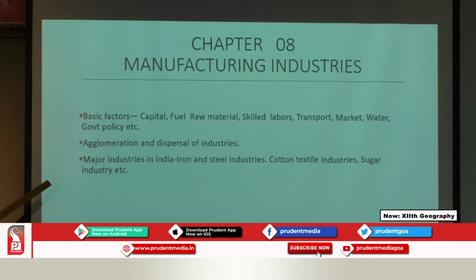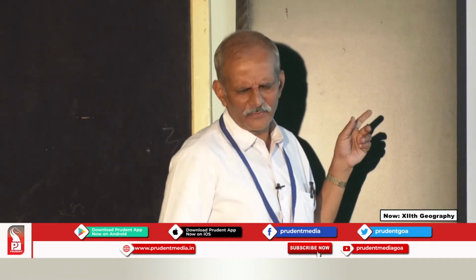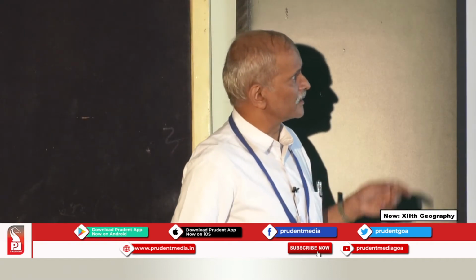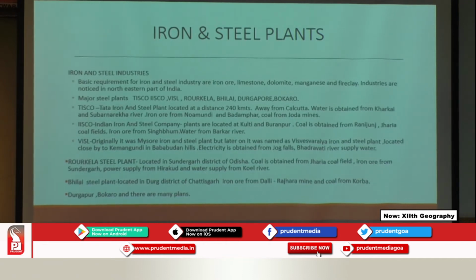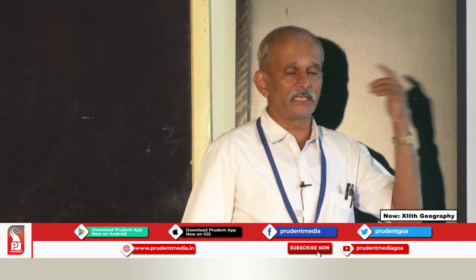Now after that, we are coming to major industries in India. There are so many industries, but as far as your syllabus is concerned, we stick with a few industries. Out of that, the first and most important industry will be iron and steel industries, cotton textile industries, sugar industries, and so on. Now out of that, the first and most important industry for all of us will be the iron and steel industry. Because you can see in Goa, you can see in every area, you can see your own house.